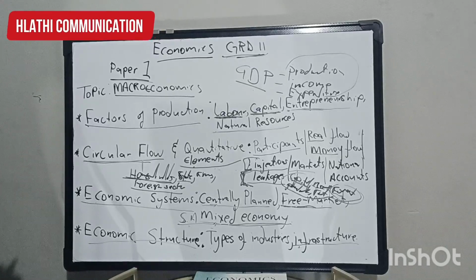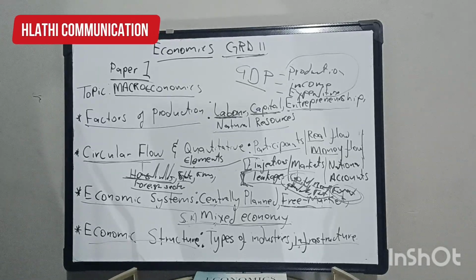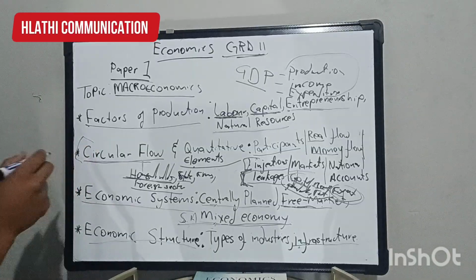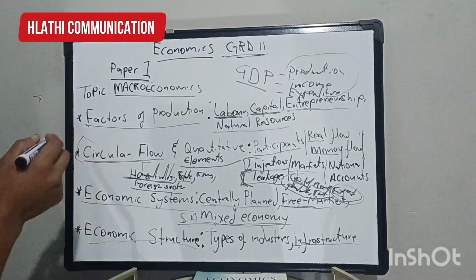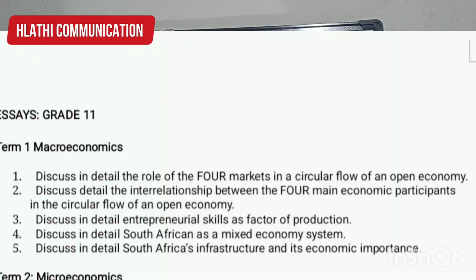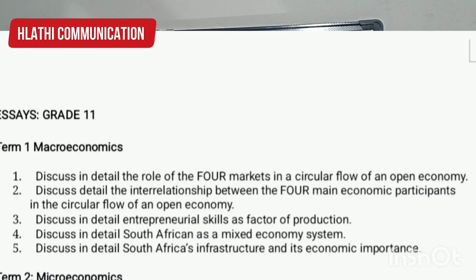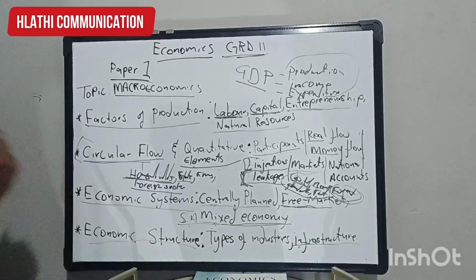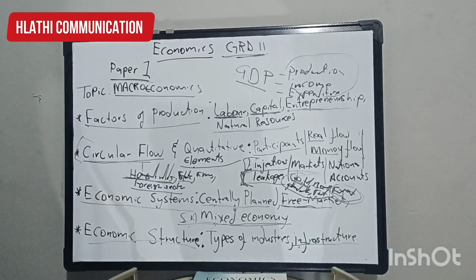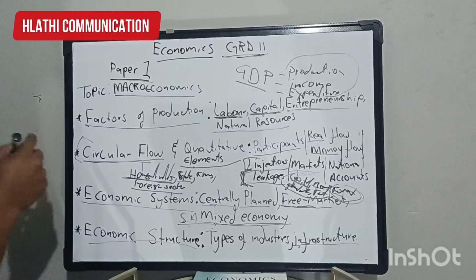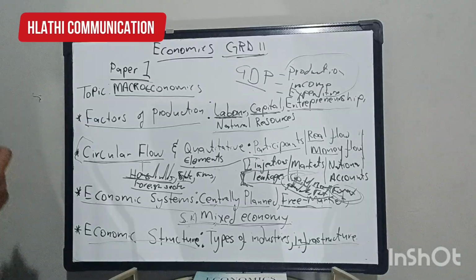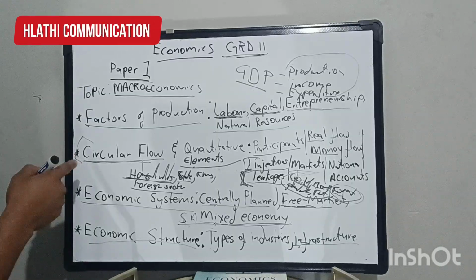some educators and some curriculum advisors normally advise subject teachers to set question papers whereby they have to create essays based on this topic under the markets and participants, only because this topic, which is circular flow, is a progressive topic, meaning next year in grade 12 you will be doing the same circular flow, and in grade 12 there are essays under circular flow.